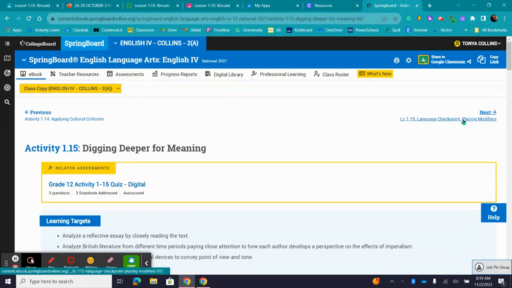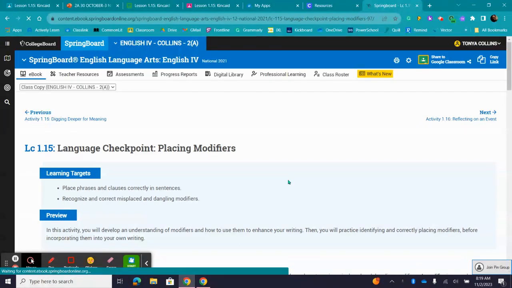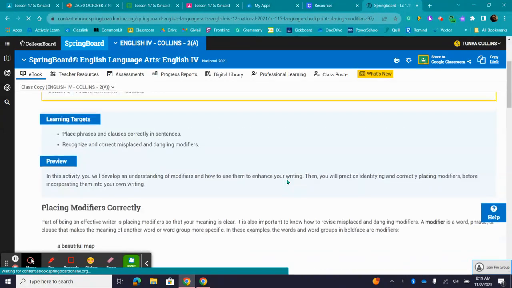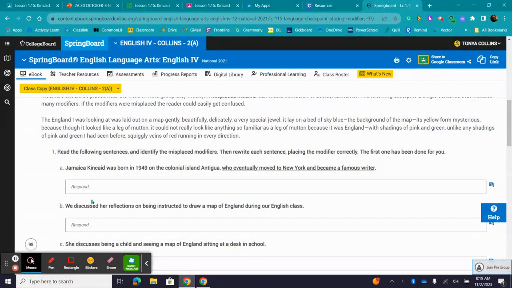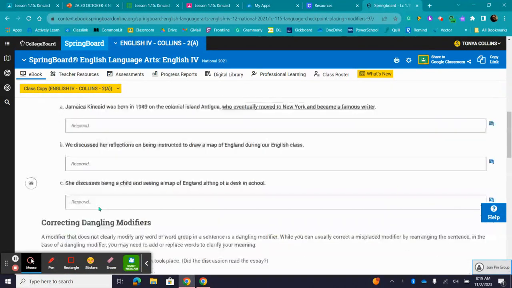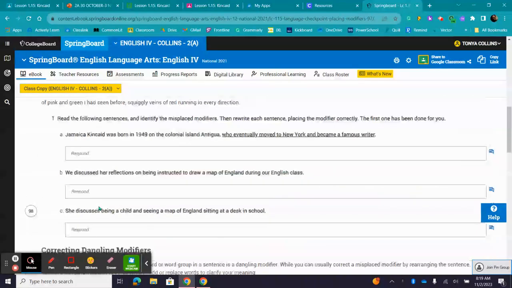Once you've done that, then you will go to Language Checkpoint Placing Modifiers. And we'll sit here and wait for that to begin working. Okay, and you will make sure that you did 1A, 1B, and 1C. Now, we did 1A and 1B in class together, and some classes I did C with.